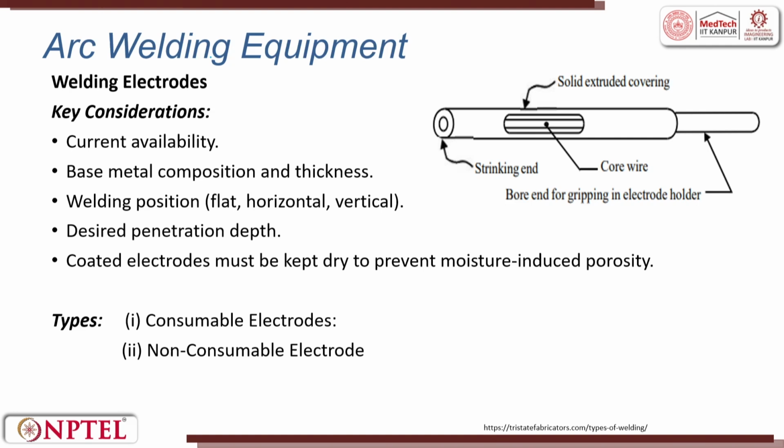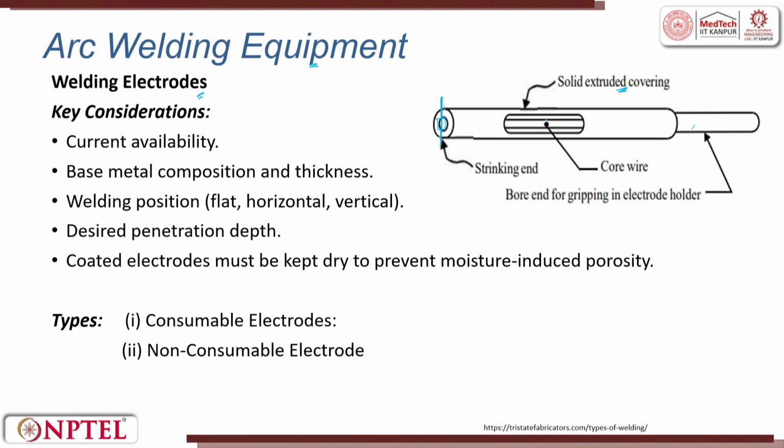Okay. So, now let us try to have a little more understanding about the welding equipment. We talk about the welding electrode. As I told you prior, this is the electrode and bare end for gripping by the electrode holder. On top of it you have a solid extruded cover, which is the flux, and then the striking end. What we do is first touch the tip, break the flux a little, then give a small exposure of the electrode, and then you can start welding.